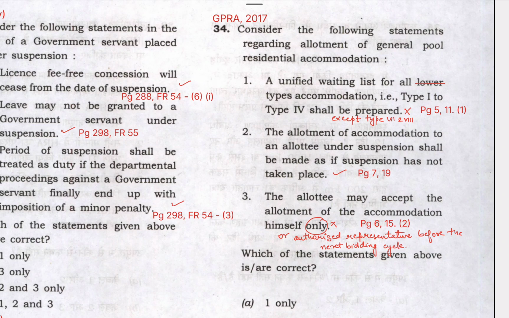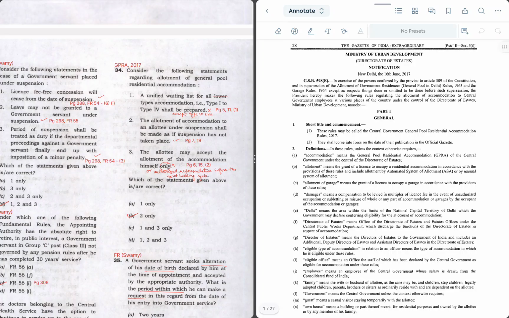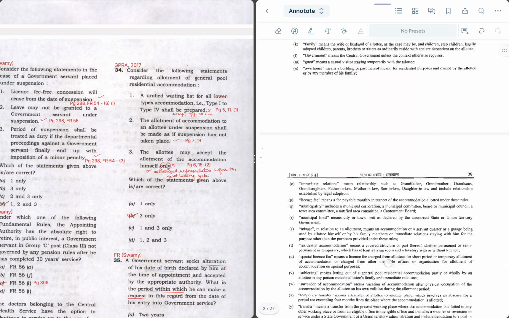Next question 34. Consider the following statements regarding allotment of general pool residential accommodation. So this question is taken from the GPRA 2017 guidelines of the government. Let me open this PDF for you. So here we have this PDF. So these rules will be called GPRA Accommodation Rules 2017. So let's move on to page 5.